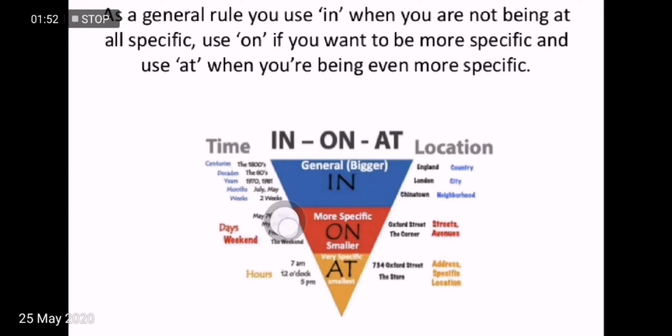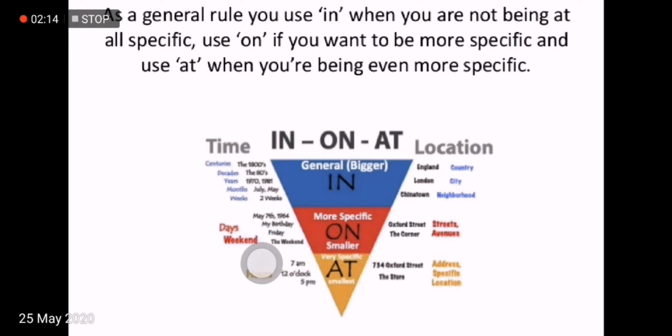Similarly, these prepositions are used for time. For example, at is used for hours. At 7 a.m., at 12 o'clock, I will meet you at 5 p.m. tomorrow. And we have on, it's used for days and weekend. For example, he was born on May 7th, 1964.